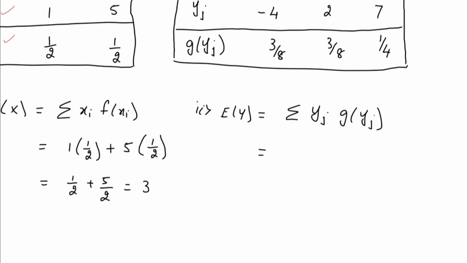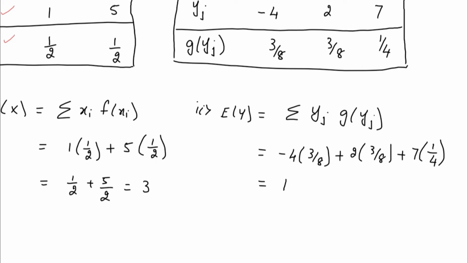So the first value of yj that you have is -4 into the first value of g of yj, which is 3 by 8. -4 into 3 by 8 plus the next set of values, 2 into 3 by 8, plus you have 7 into 1 by 4. So you will be getting the value to be 1. If you simplify, you will be getting 1.